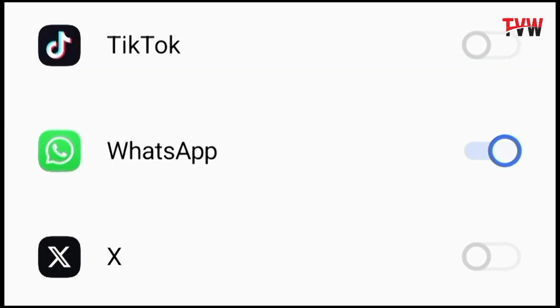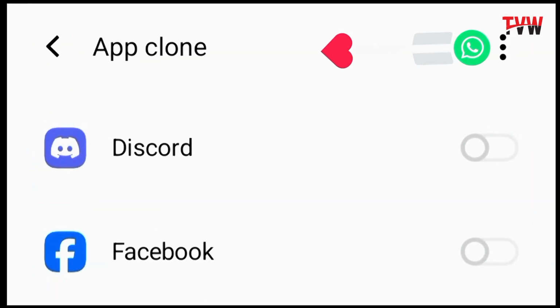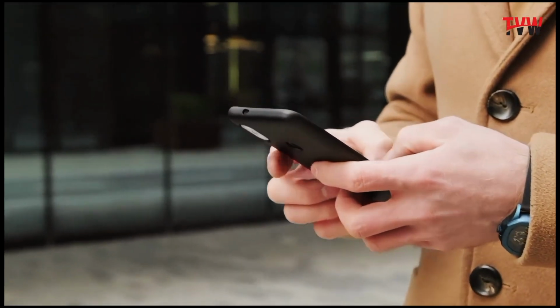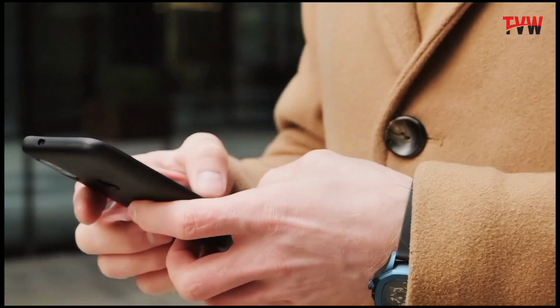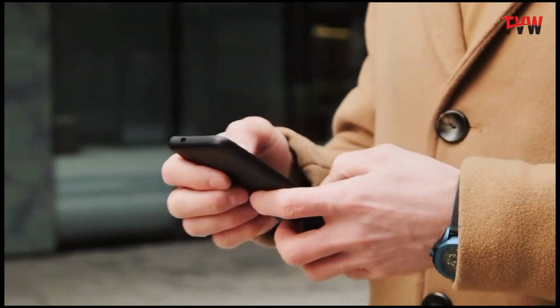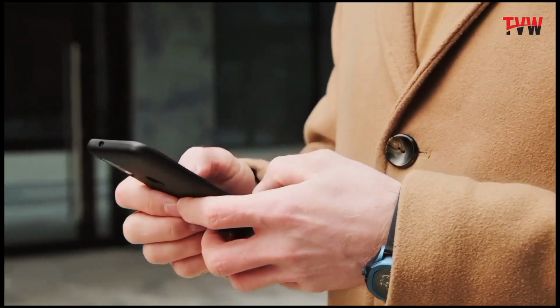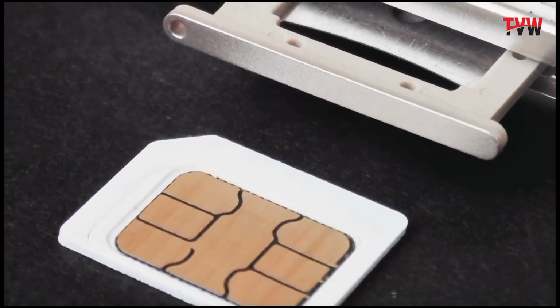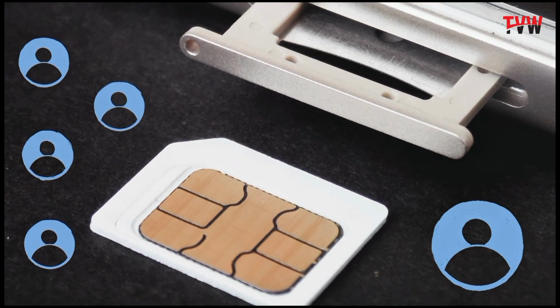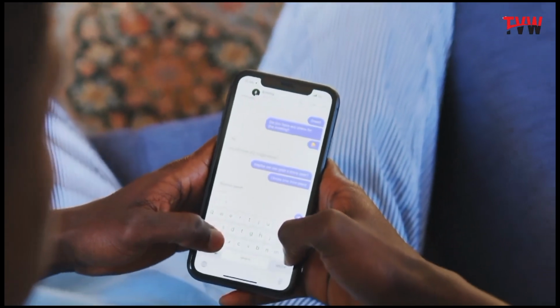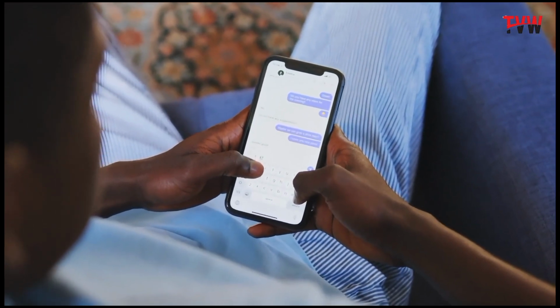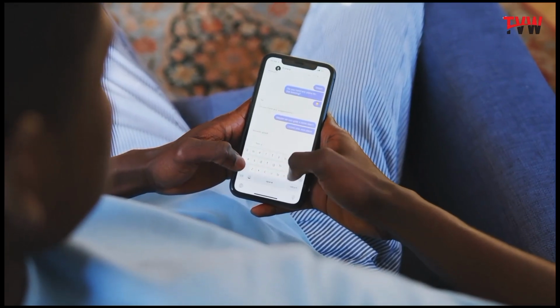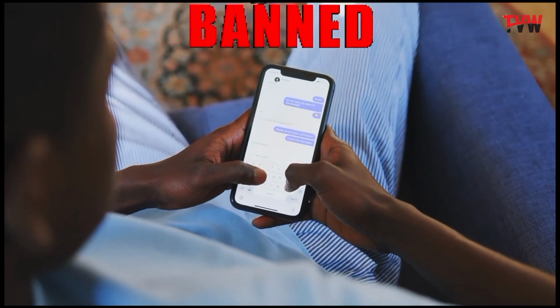WhatsApp is actively trying to remove these unofficial cloning apps from their system. Regularly sending messages or broadcast messages to many contacts whose numbers are not saved in your phone can be seen as suspicious activity, leading WhatsApp to ban your account. It's advisable to save numbers of people you frequently communicate with. While broadcast lists are allowed, frequently sending an excessive number of broadcast messages can violate users' privacy expectations on the platform and may lead to a ban.